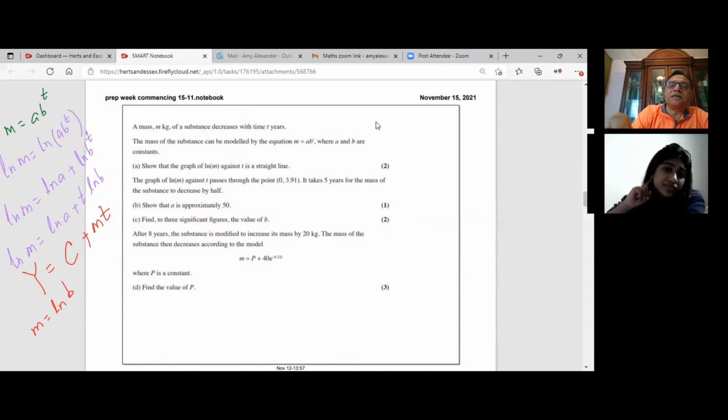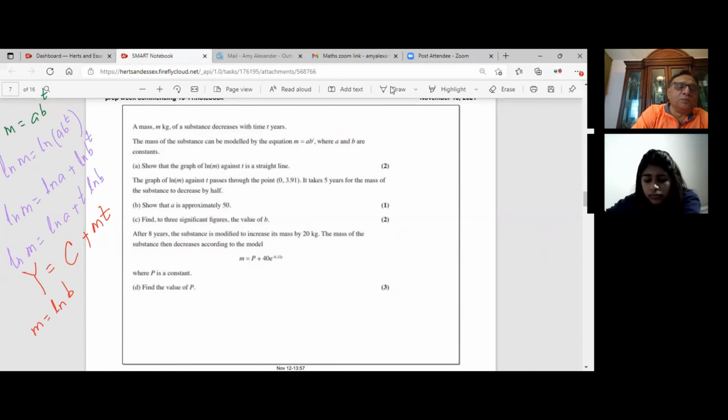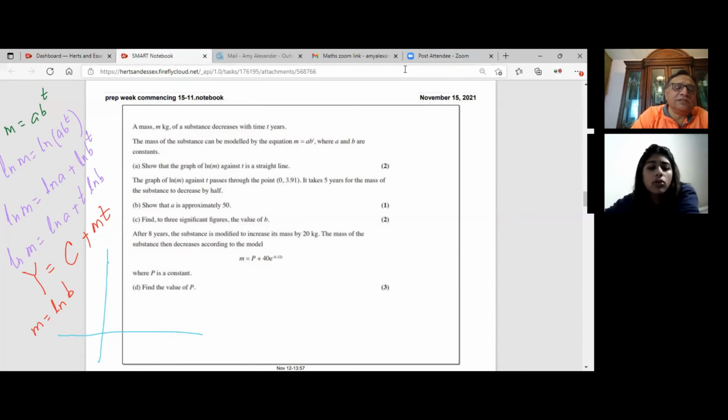So when you sketch this particular graph, what will you get? Let me just sketch it here. Because it's y equals mx plus c form, that's a straight line. c is the constant, so this is c, and that is your y. This is your t, the variable. And the slope, rise over run, is m, which is ln b in this particular case.